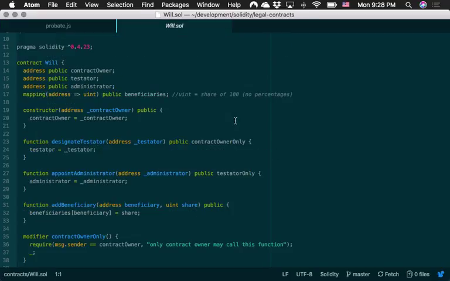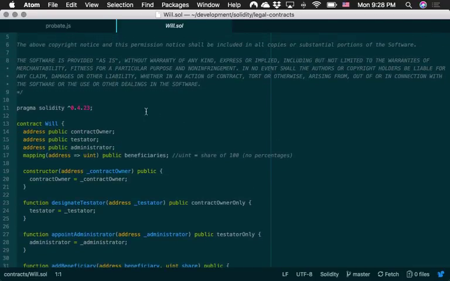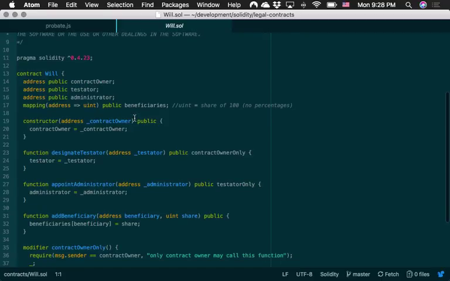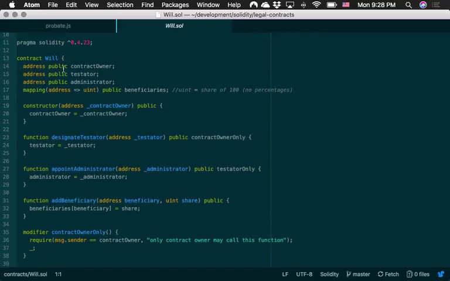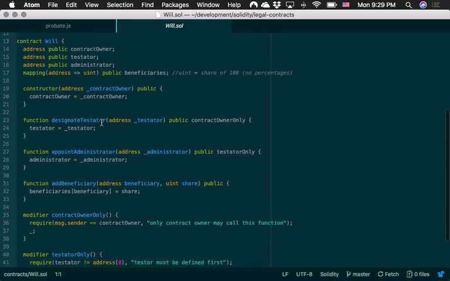Let's look over at the Solidity contract so far. Very light stuff here. It's on currently version 4.23, which is kind of a good time marker if you come look at this someday in the future, see how far things have gotten. But here's our contract. So you can see it captures the contract owner, the testator, the administrator, captures the owner.